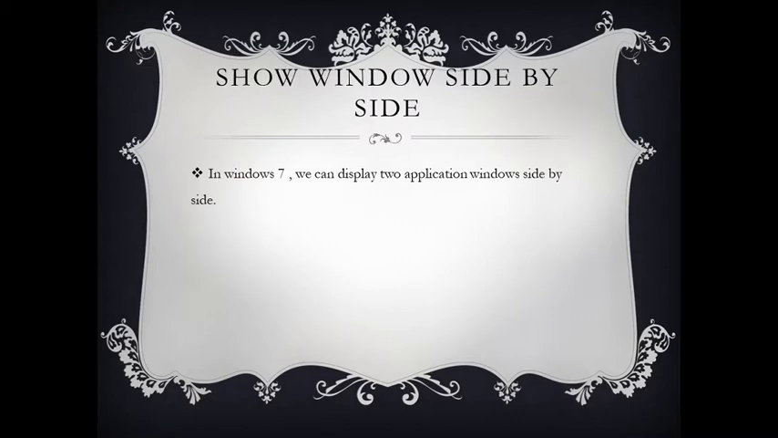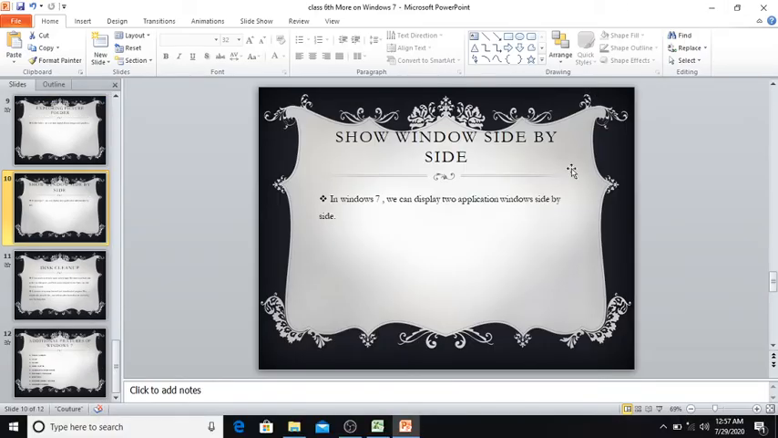Now next, show windows side by side. This feature of a window is used to display two application windows. Suppose you're working on two windows and you want to see both the windows or all the windows side by side, so you can use this feature. I'm showing you how to do that. Okay, wait, suppose this is my first window and I'm going to start one more window